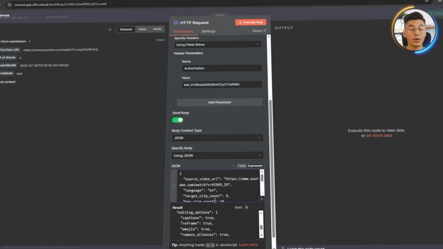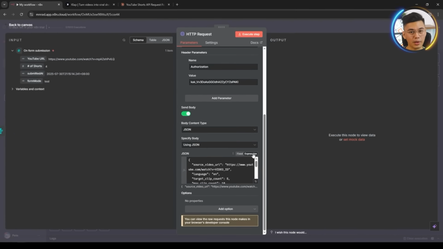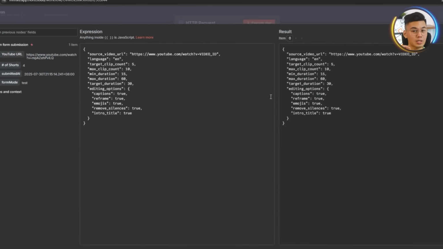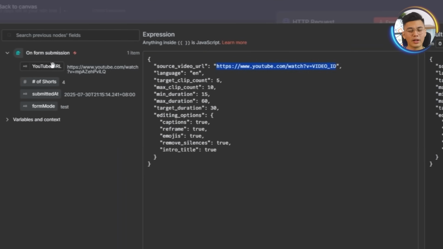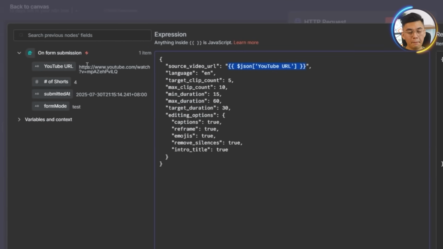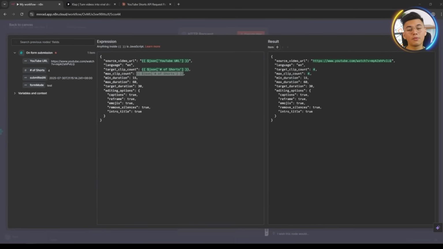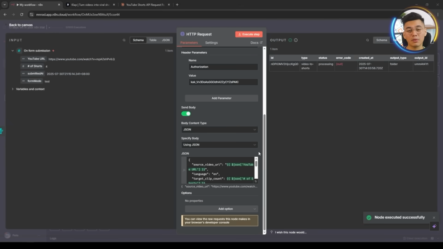Next, we'll scroll through the imported data and paste in the API key we generated earlier from Clap. Now we will visit the JSON body section, click on Expression and open its menu. From there, we will replace the values for the source video URL, max clip count, and target clip count with the corresponding values from the form submission node. This ensures we're dynamically feeding in the correct video and short count each time the form is used.